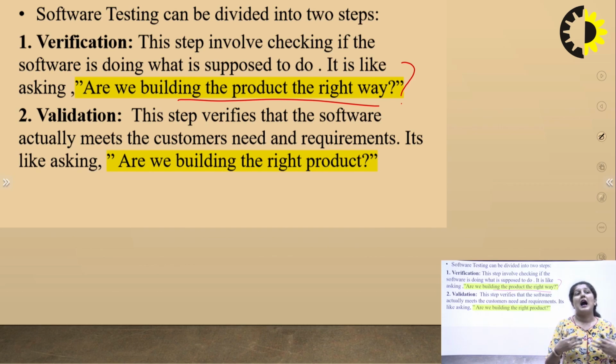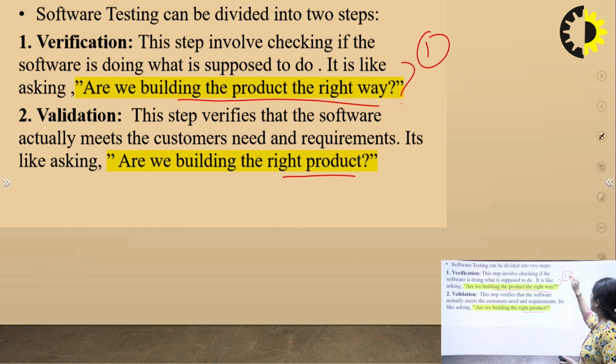That means, have we built the right product? Both are different. Here we check all the steps, that is, the feasibility study, then the SRS document, then the design phase.